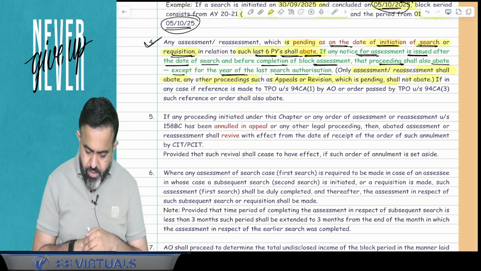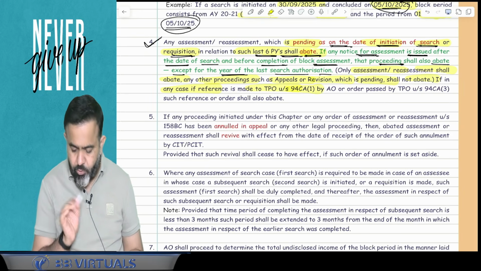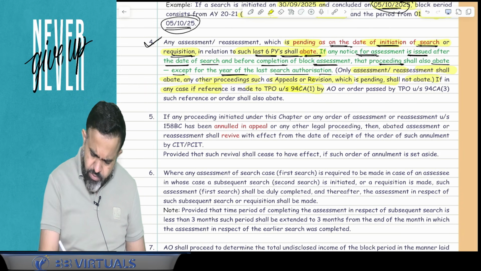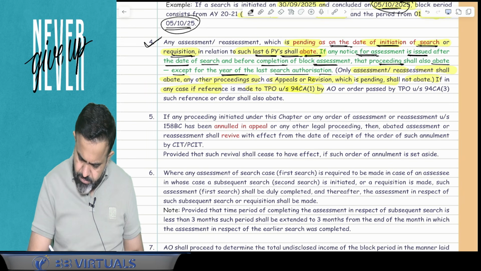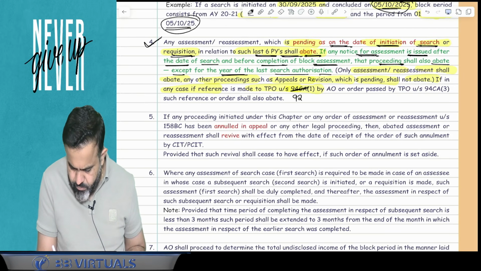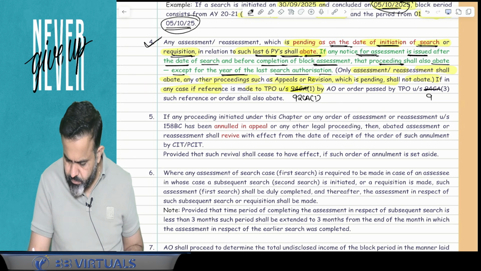Now next part. If in any case, reference is made to TPO under section 92CA, it should be 92CA instead of 94CA. Just write it 92CA.